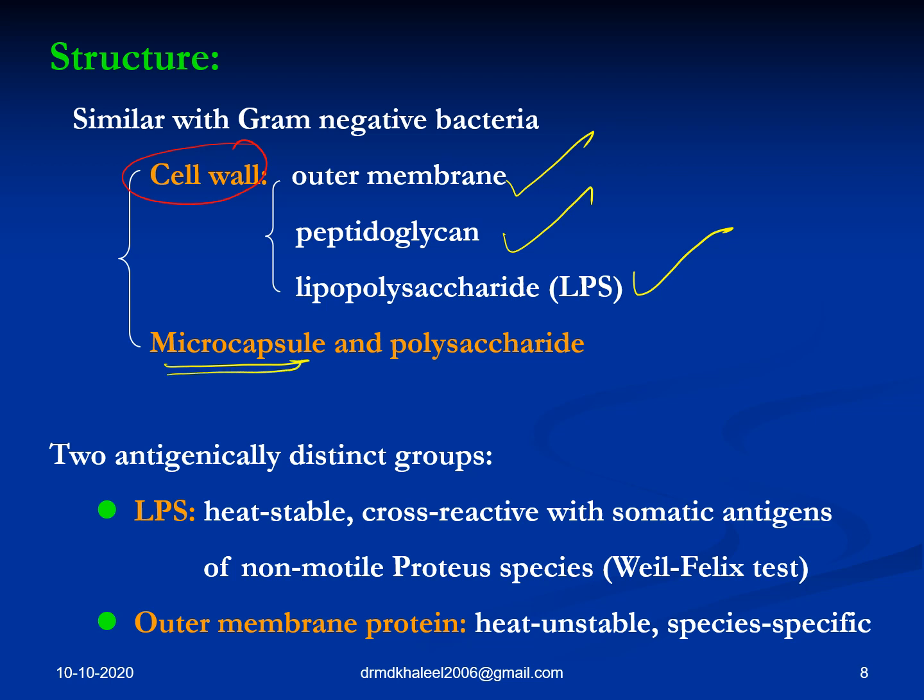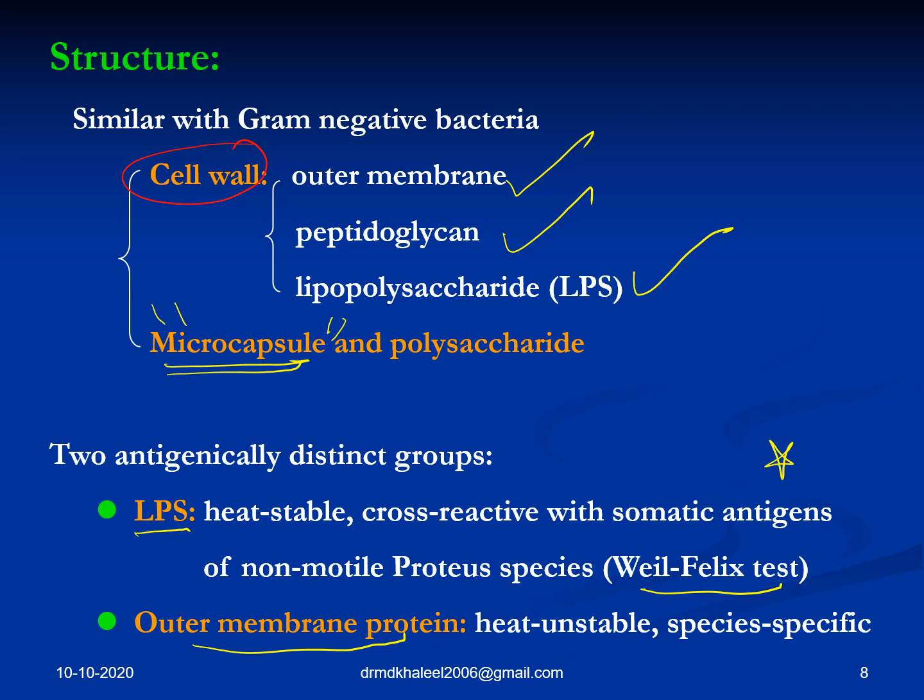It also has a microcapsule, which is also present in Staph aureus. If most of the people don't know, learn it now. Microcapsule is also present in Staph aureus. Two antigenically distinct groups: lipopolysaccharide and outer membrane proteins. Now the reason I am talking about the structure is here.